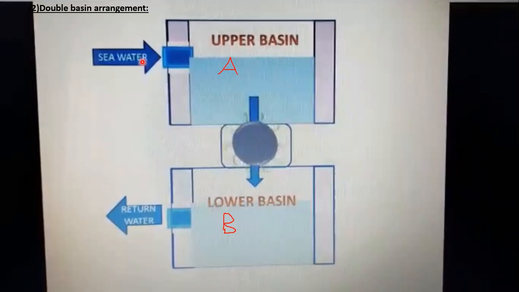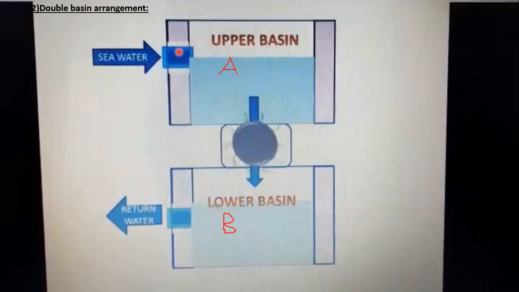Now our process starts. First, the sea is allowed to enter into the upper basin A, and basin B is closed. It is not allowed to open. So A, the upper basin, is open.